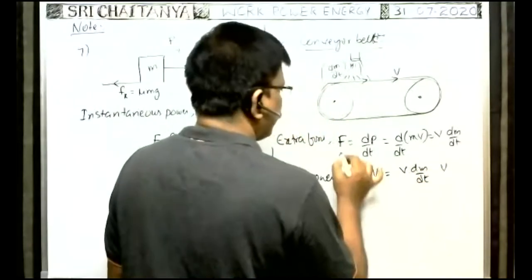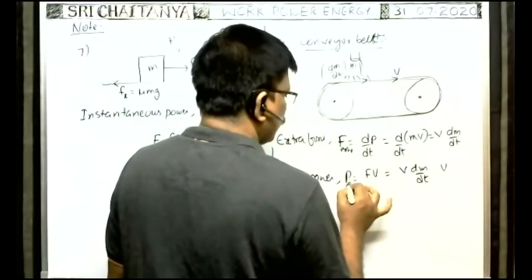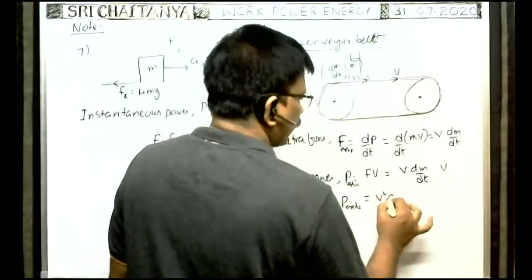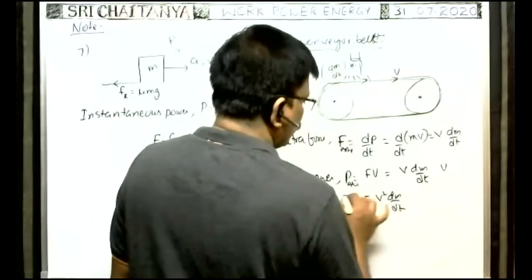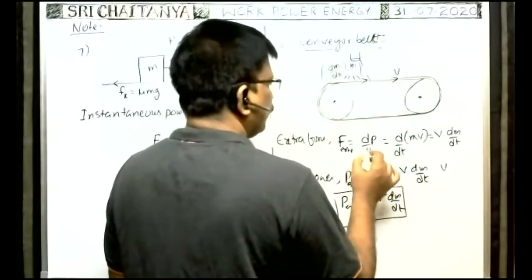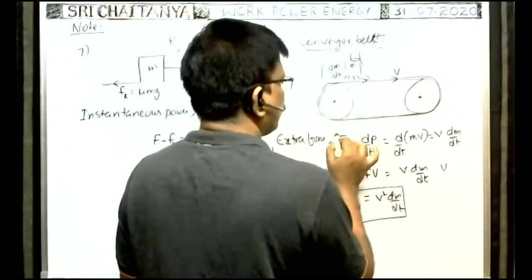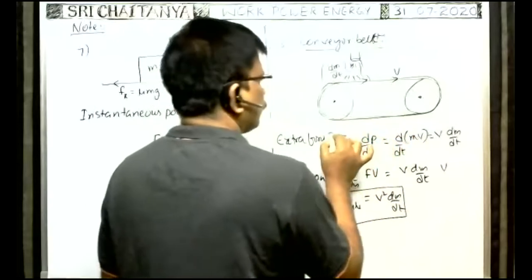Therefore, the extra force needed is this one, and the extra power needed is this one, that is equal to v square into dm by dt. This is the extra power needed. This is the extra force needed. Okay.